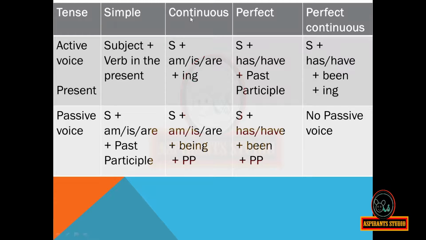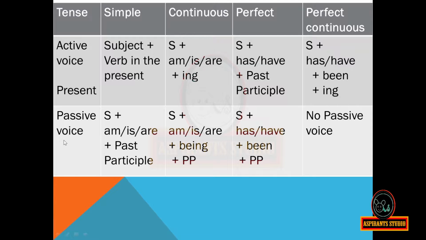For present continuous tense, the form of the active voice will be subject plus am, is or are plus ing. In the active voice, for present perfect tense, the form will be subject plus has or have plus past participle. In the active voice, for present perfect continuous tense, the form will be subject plus has or have plus been plus ing. S stands for subject.